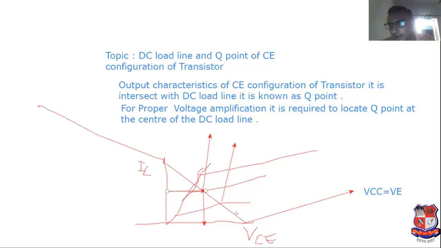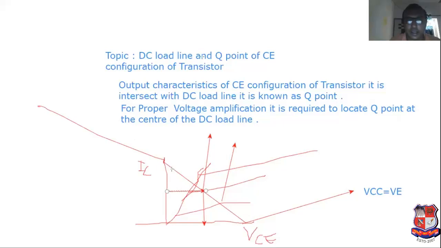If Q point is located at the lower level, it acts in the cutoff region. If Q point lies above the center of the DC load line, it is known as saturation region. So this is the concept regarding DC load line and Q point.